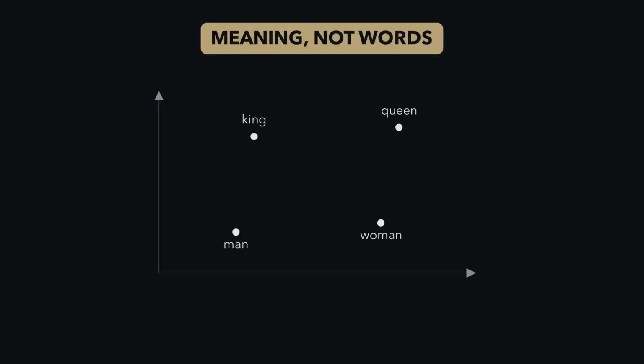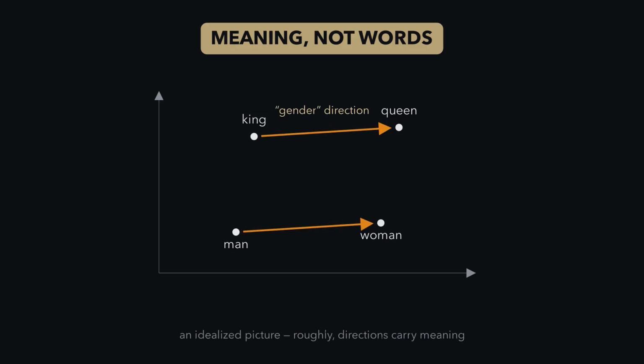And so, the coordinates are not arbitrary in this case. Moving around the space changes the meaning. A classic toy example is man, woman, king, and queen forming a parallelogram across two axes. The arrow from man to woman points almost the same way as the arrow from king to queen. Roughly, we have a gender direction. It's an idealization, but the point holds. Location in this space carries some sort of semantic information.